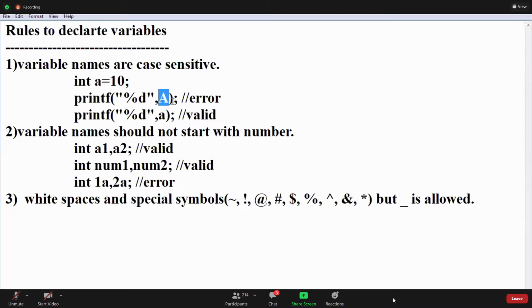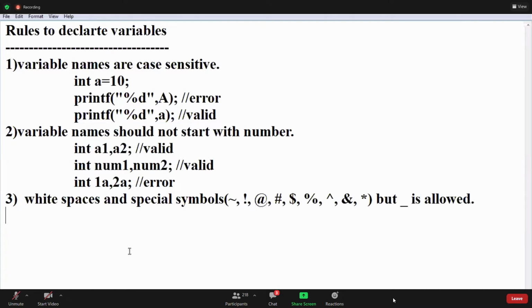Why do we use capital letters? For constants, we call them macros. For macros, capital letters we use. For variables, lowercase letters only, right? Second, variable names should not start with a digit, right? A1 is valid, A2 is valid.